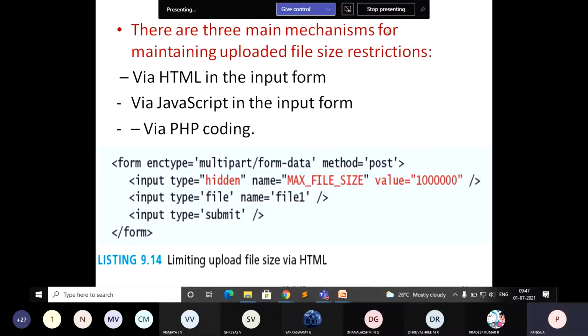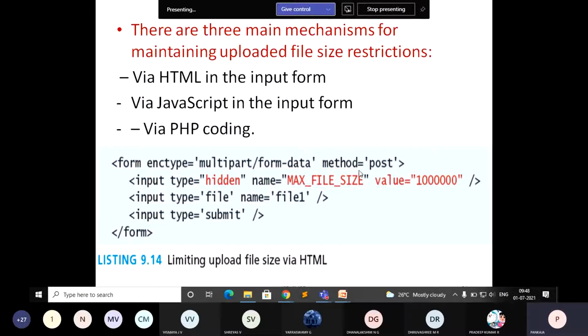There are three main mechanisms for maintaining the uploaded file size restriction. One is via HTML in the input form. You can restrict the size of the file in the input form itself, or you can write JavaScript in the input form. You can write a small script that checks the size of the file. If it is exceeding, it should echo the message to the user that it is exceeding the file size. The third is via PHP code. The same thing you can do in PHP code also.